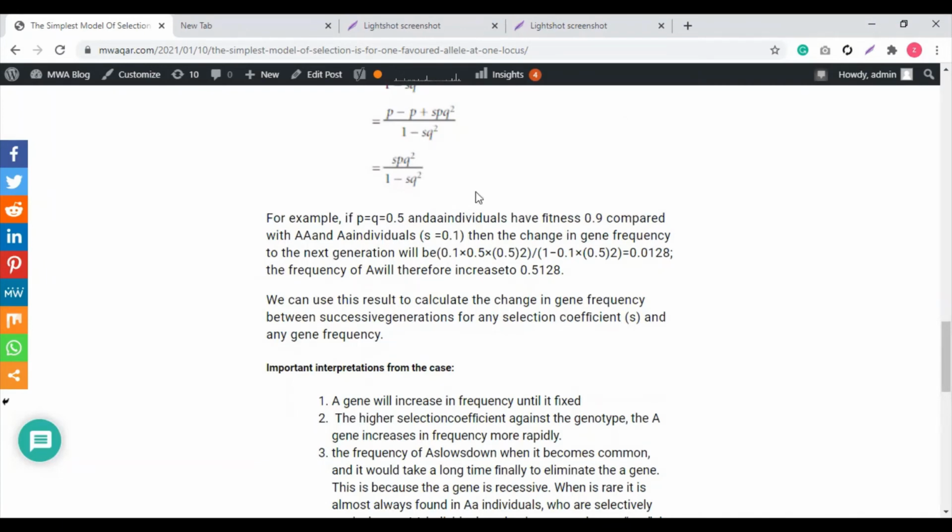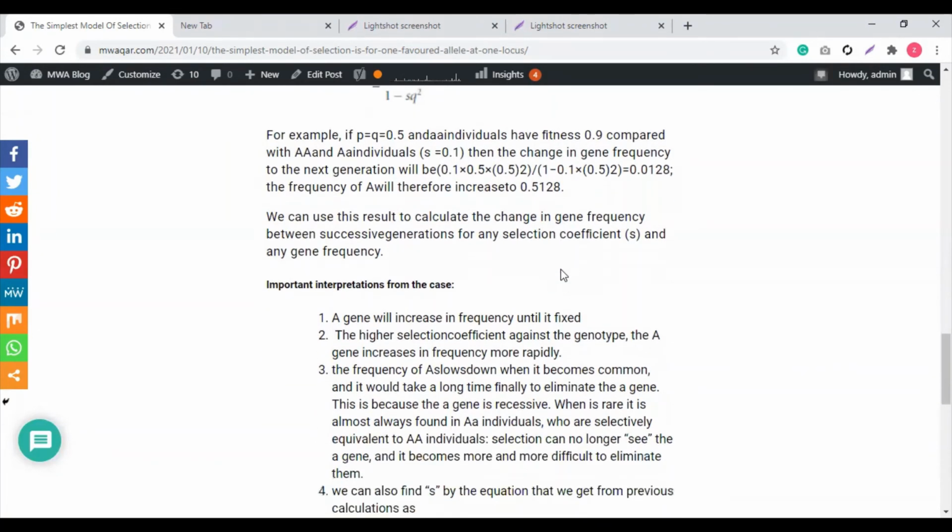All right, so what we get at the end, when we put the values of S, P, and Q in this formula, is 0.0128, which means the frequency of A will therefore increase to 0.5128 in the next generation. So this is what is calculated in the first generation, and this is what we calculated for the frequency of genotype A in the next generation. And we see there is an increase in the frequency of A.